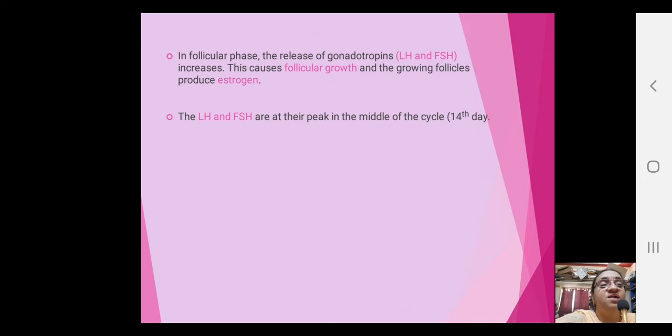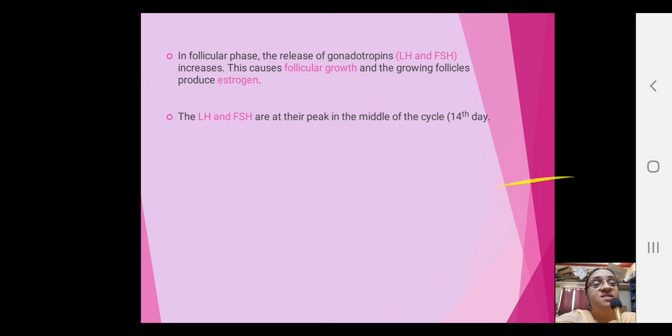After the Graafian follicle ruptures and releases the ovum, the remaining part of the Graafian follicle differentiates into the corpus luteum under the influence of LH, and the corpus luteum synthesizes progesterone, which helps in maintaining the pregnancy if fertilization has taken place, and it ensures that the endometrial lining is thick and the thickness is maintained throughout the pregnancy.